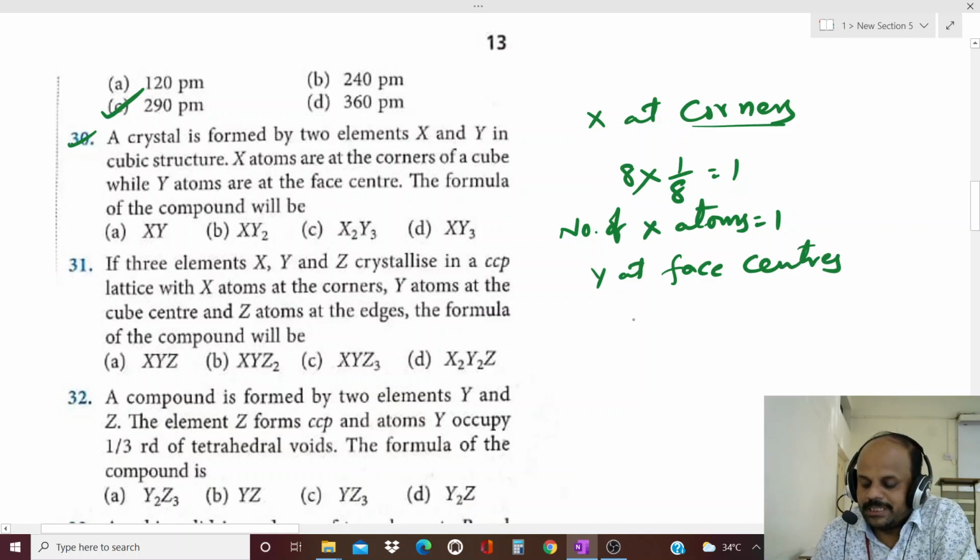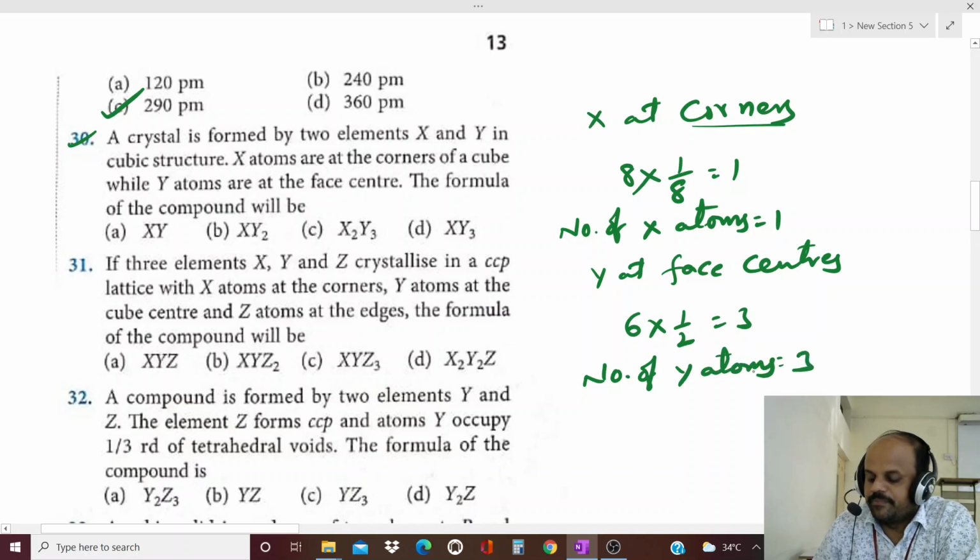How many face centers do we have? 6. Each face contribution is 1 by 2. So the number of Y atoms is 6 into 1 by 2, which is equal to 3.